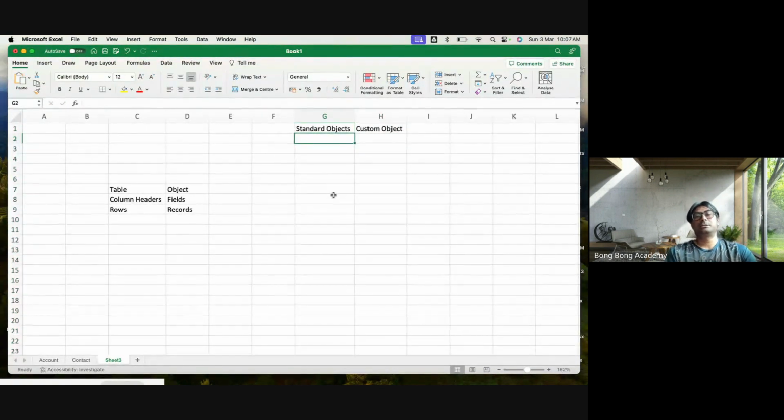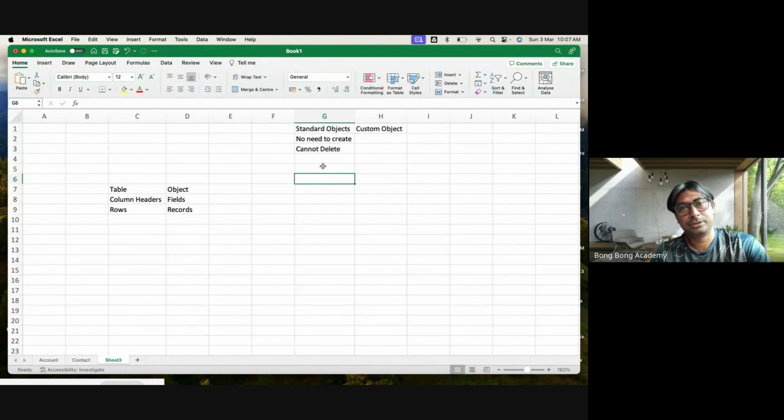Standard objects are the objects which are already there. You don't have to create these tables or these objects. So you cannot create these standard objects. They are already there, created for you. Salesforce has given these objects automatically to you. No need to create. You cannot delete these objects.